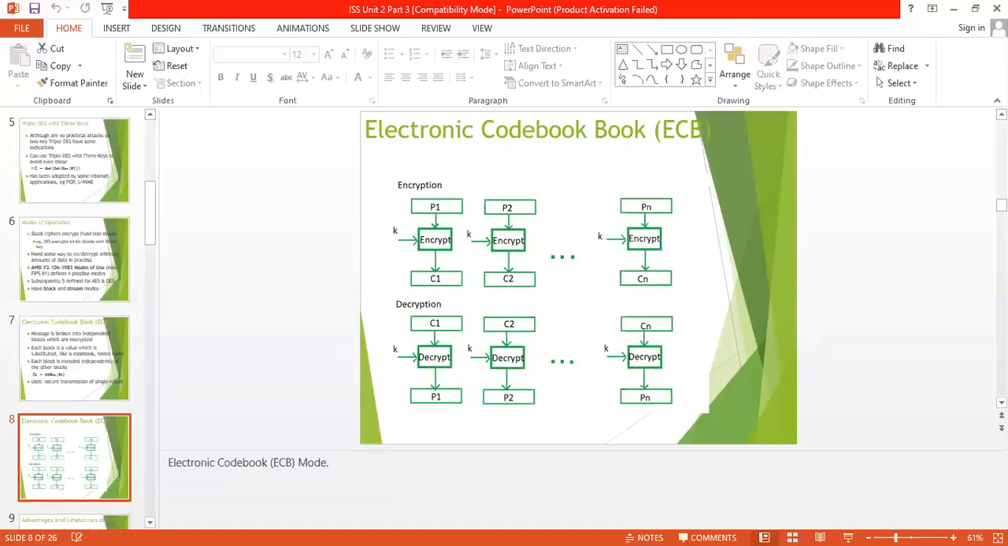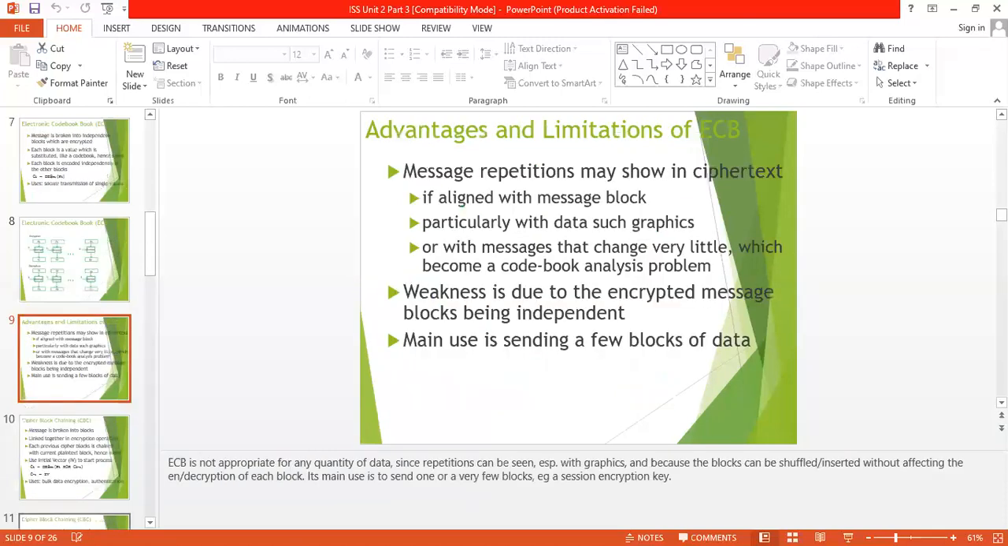What are some advantages and disadvantages of ECB? Basically, the number one advantage is that parallel encryption of blocks of bits is possible, so it is a faster way of encryption and a simple way of block cipher. The weakness or disadvantage is that cryptanalysis attacks are easy because there is a direct relationship between the plaintext and the ciphertext. So this is the disadvantage of ECB.